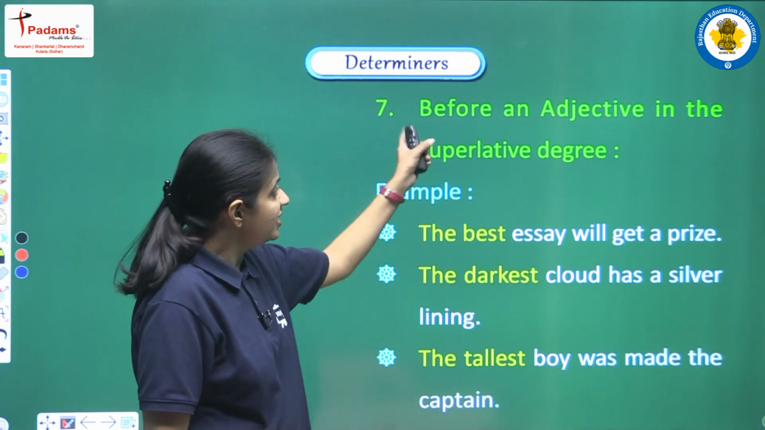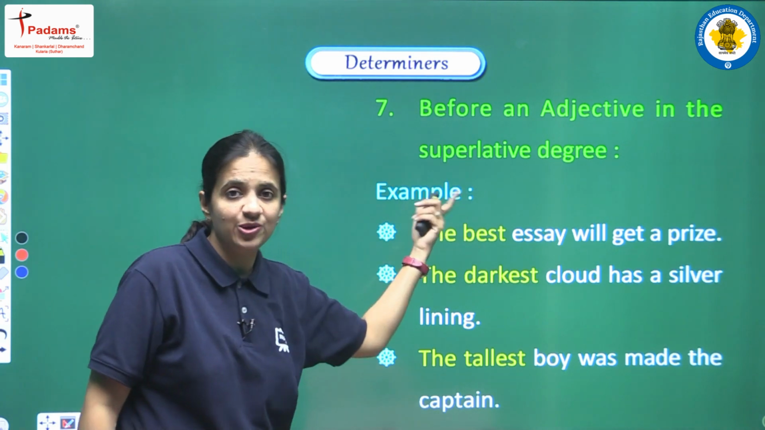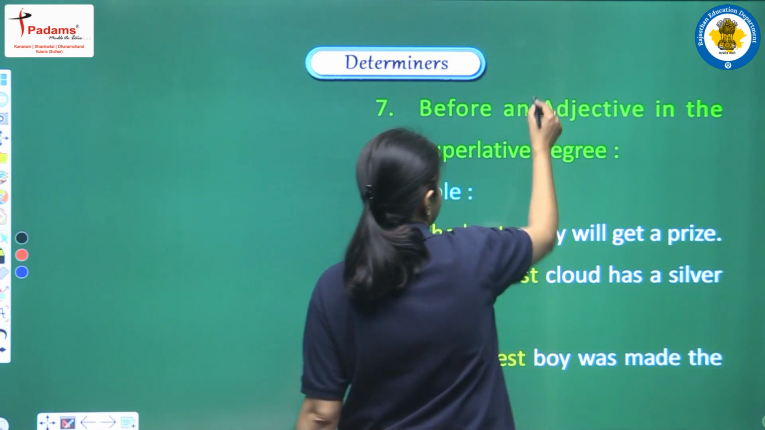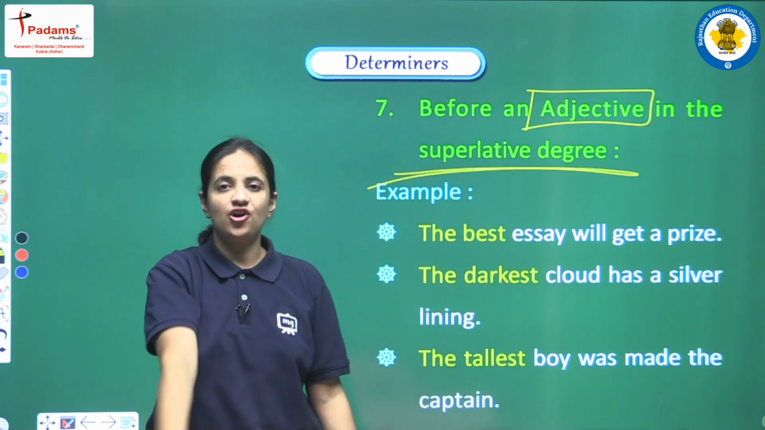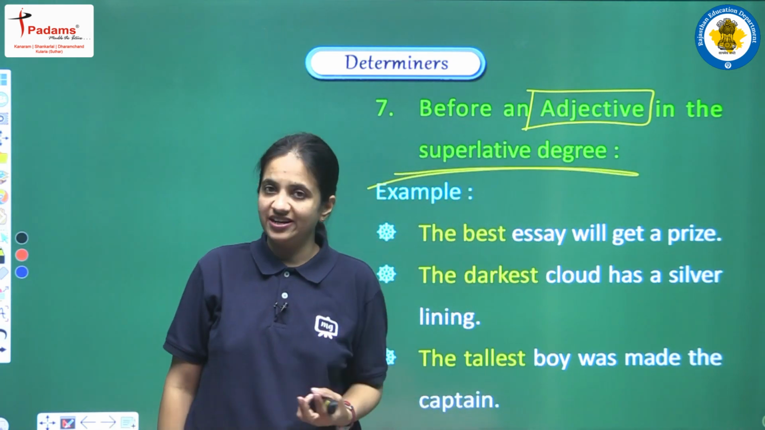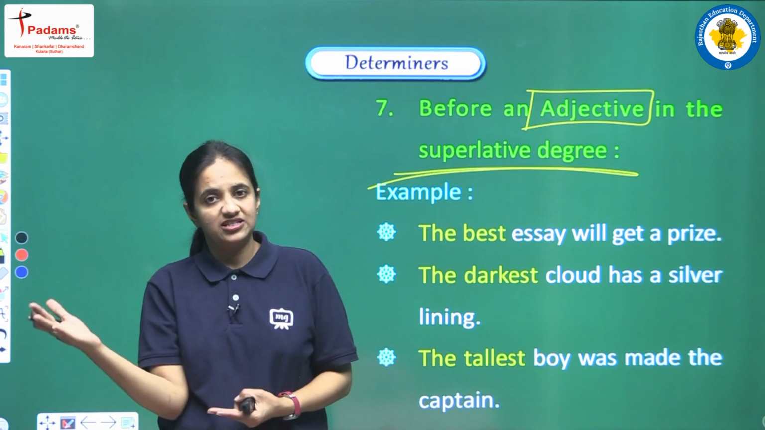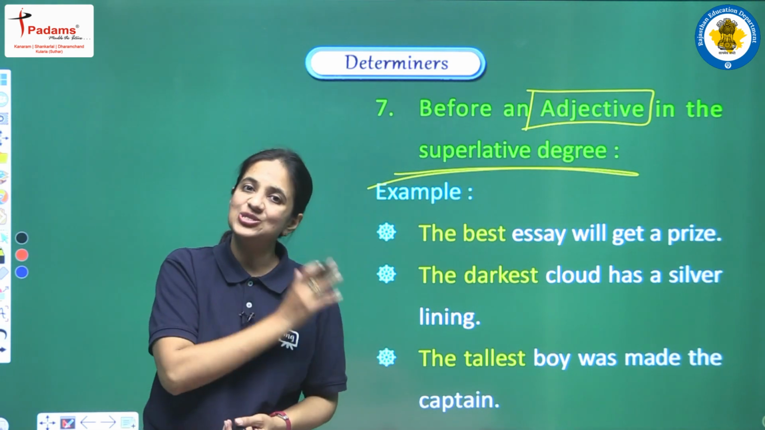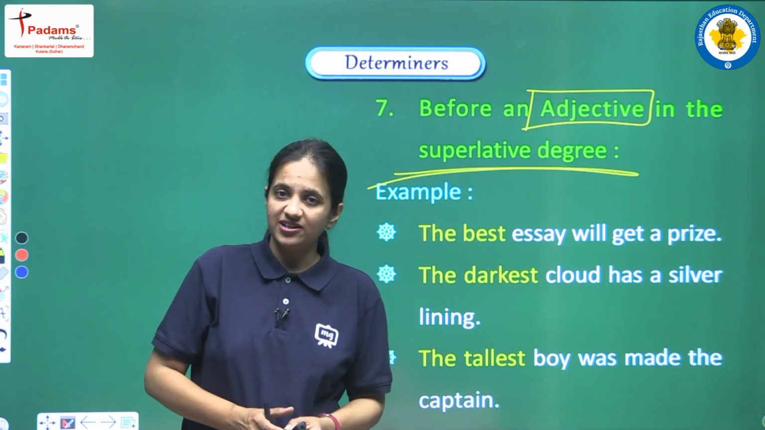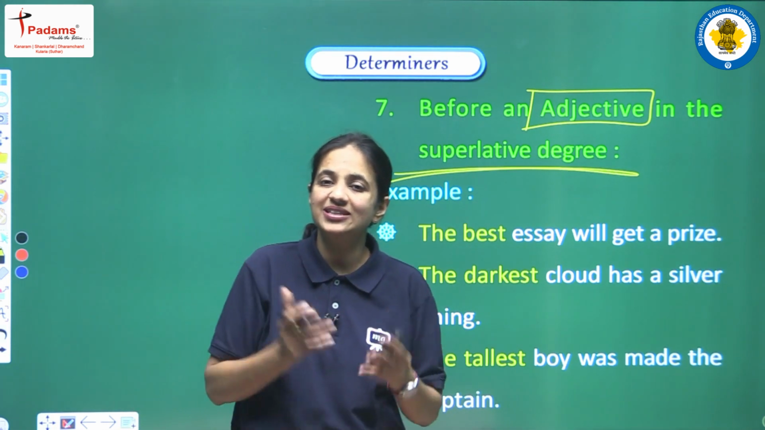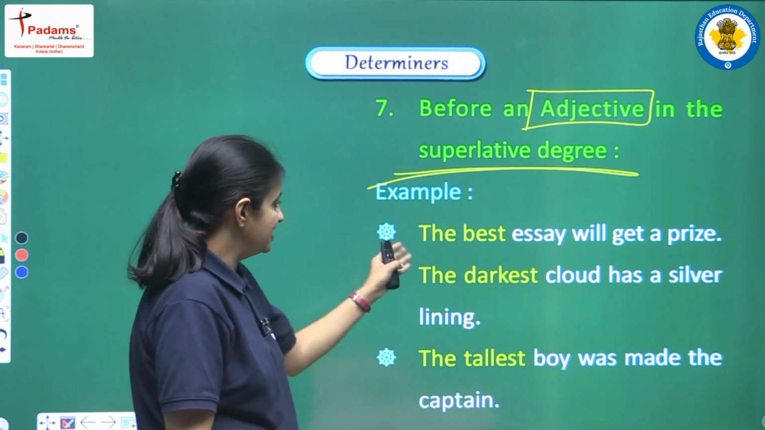Next is before an adjective in the superlative degree. Again we are having an adjective, but now we are having the superlative degree. I am very much sure that you all are aware of the 3 degrees of adjective that we have: positive degree, comparative degree and superlative degree. So whenever we have the superlative degree of adjectives, then always we have to use the before the superlative degree. Let's see the example.